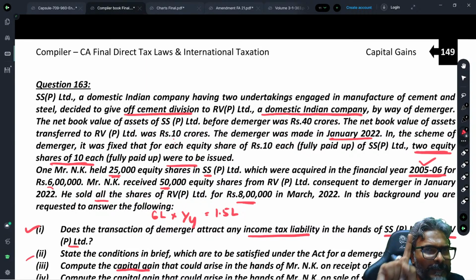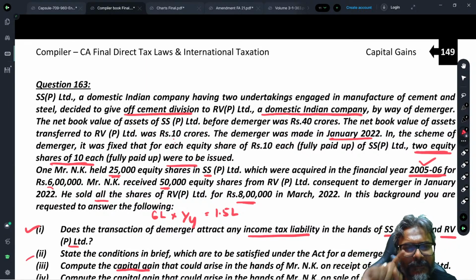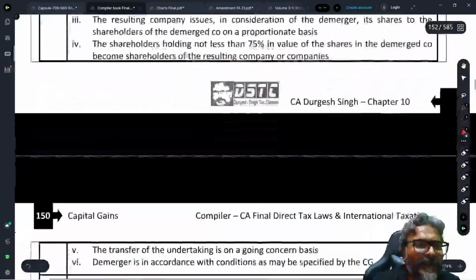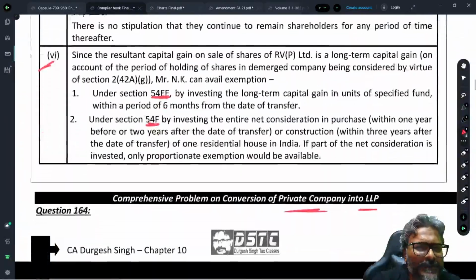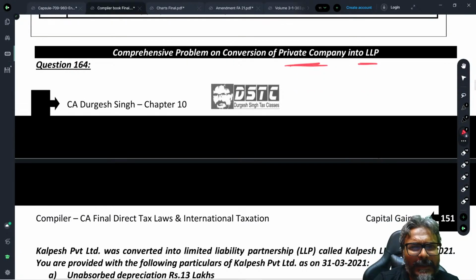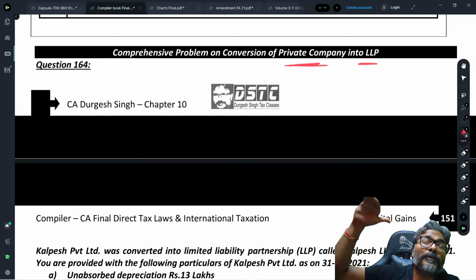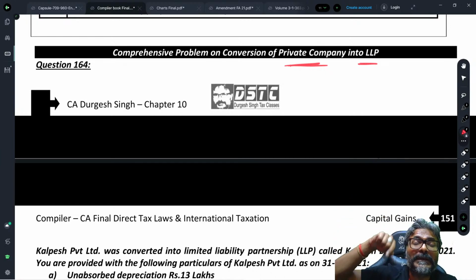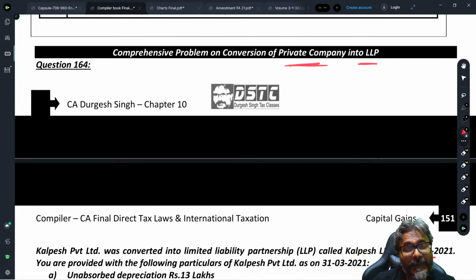This is the only particular thing which you should be careful about, because in all the other cases of business restructuring, namely what we are discussing right now, conversion of a private limited company into the LLP, or conversion of a sole proprietorship into a company, conversion of a partnership firm into a company, or amalgamation, the amalgamating company getting amalgamated into the amalgamated company.